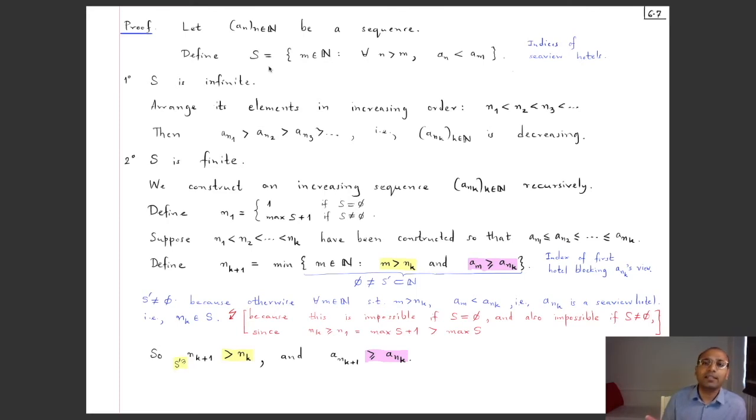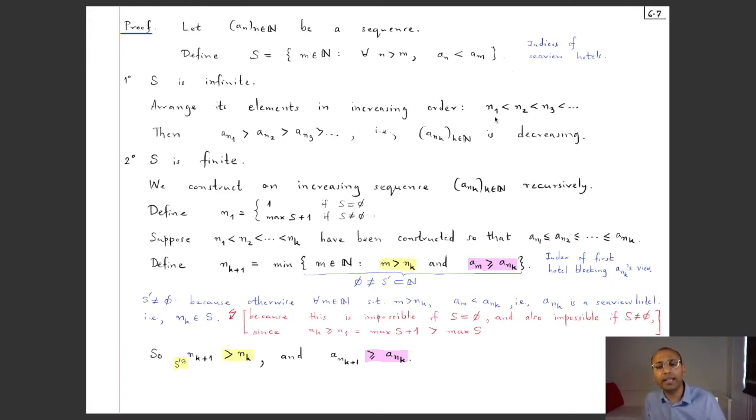Now either this set can be infinite or it can be finite. If it is infinite, we'll produce a decreasing sequence just as before, and if S is finite, we'll produce an increasing sequence just as before. So suppose S is infinite. Well, then you can list these natural numbers, there are infinitely many of them, in increasing order. So you list them as n1 strictly less than n2 strictly less than n3, and you get an infinite list.